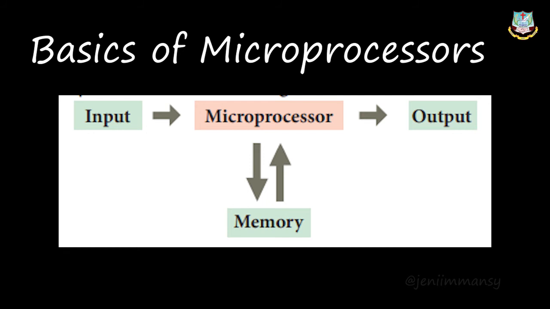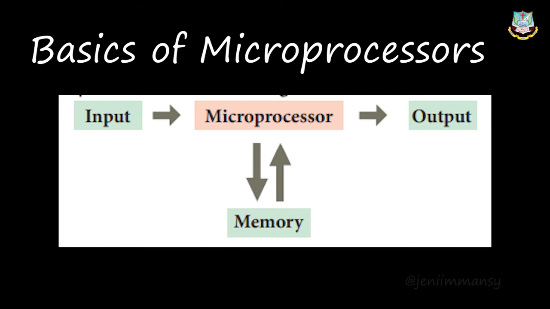To perform these arithmetic and logic instructions, we'll have this arithmetic and logic unit. Okay, as per the instructions, the arithmetic and logic operations will be done. So once arithmetic and logic instructions are given, those instructions will be executed inside this ALU, arithmetic and logic unit.